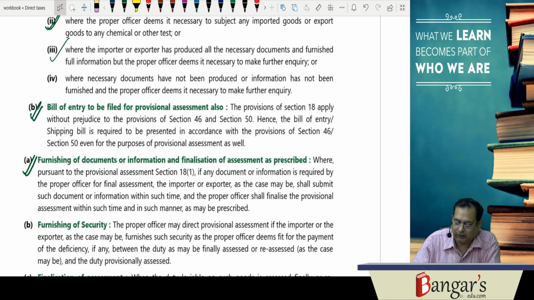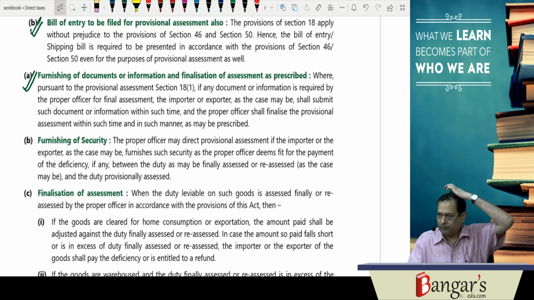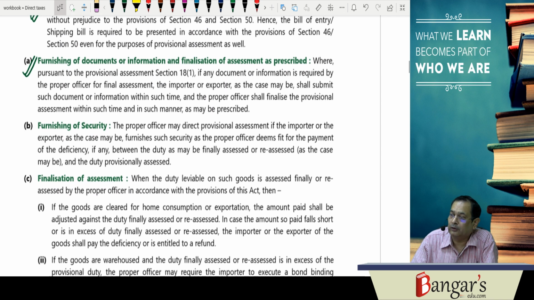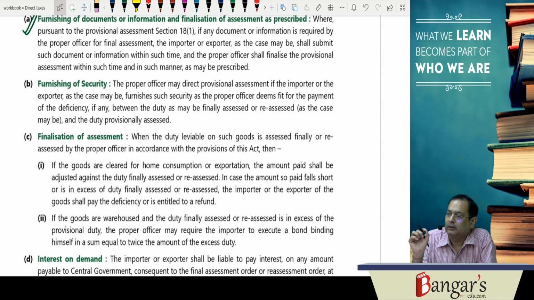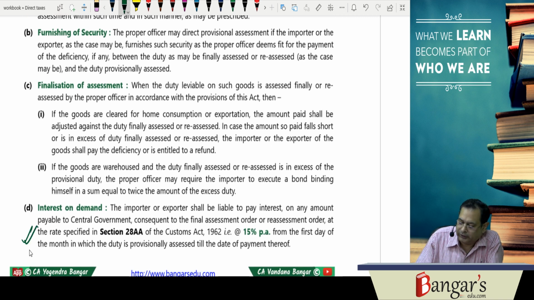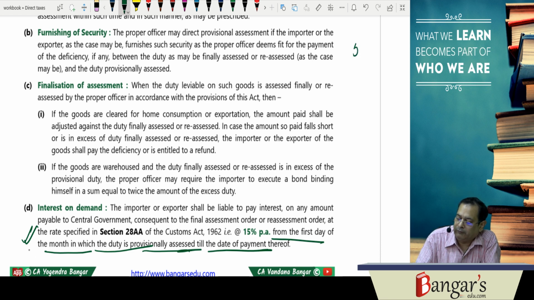The proper officer may require that the importer furnishes sufficient security. And here you will be required to pay the differential duty. The same is required to be paid along with interest at the rate of 15% per annum. Now this interest will run from the first day of the month in which the duty is provisionally assessed till the date of payment thereof.